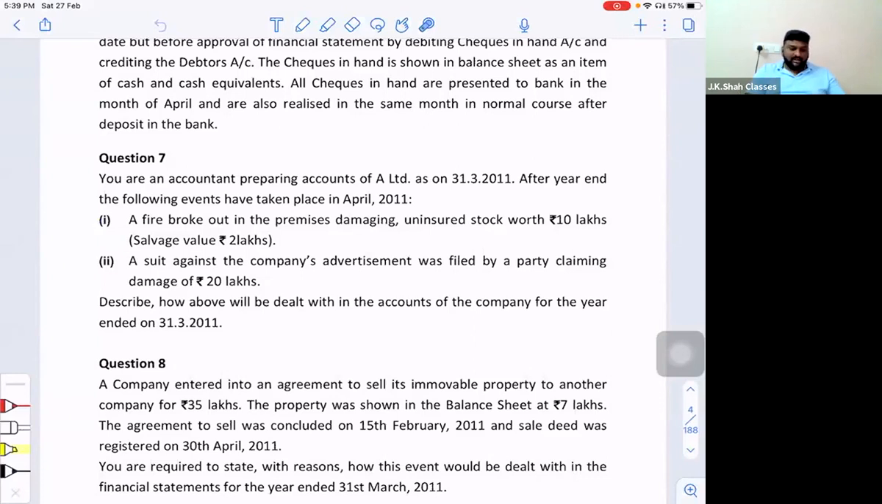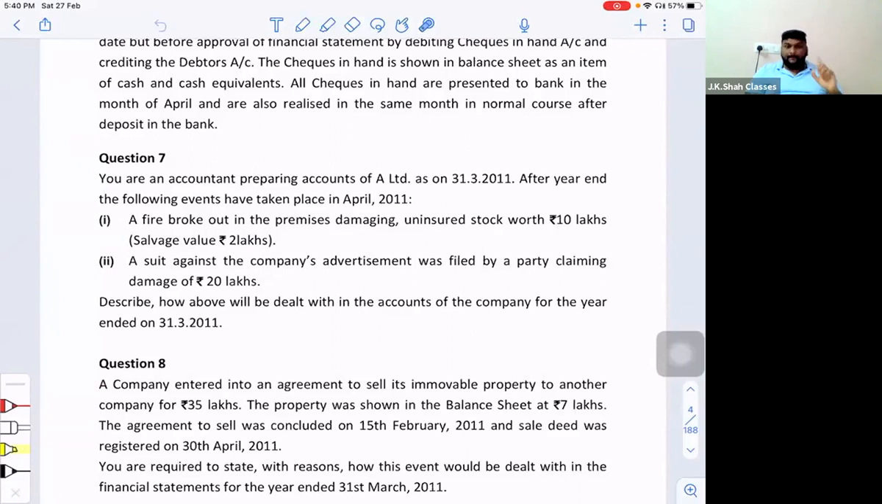First point: a fire broke out in the premises, damaging uninsured stock worth rupees 10 lakhs. Salvage value is 2 lakh rupees. Sir, salvage value is nothing but the scrap value that you are going to get for the remaining damaged material that is left in your godown. So salvage value is very much similar to scrap value only.